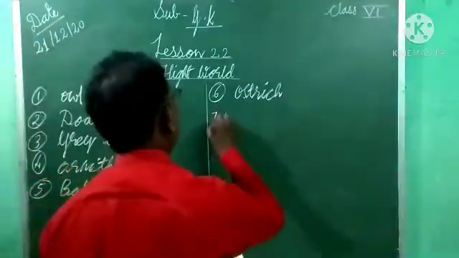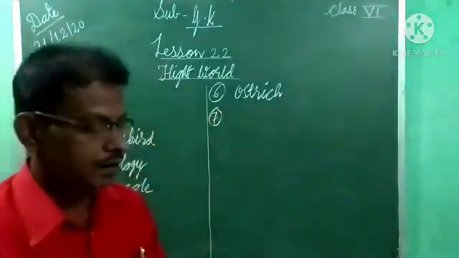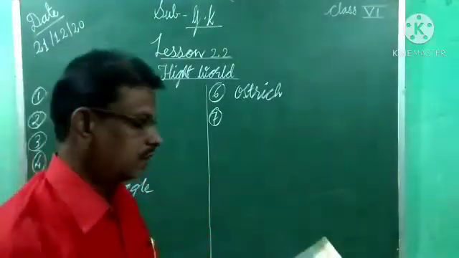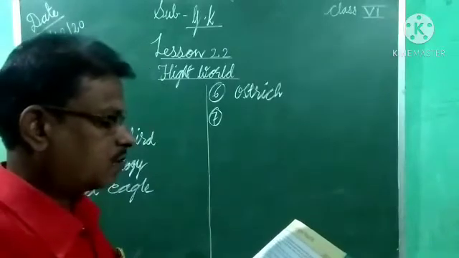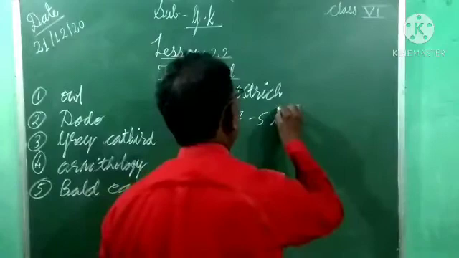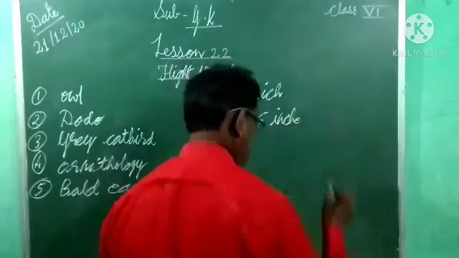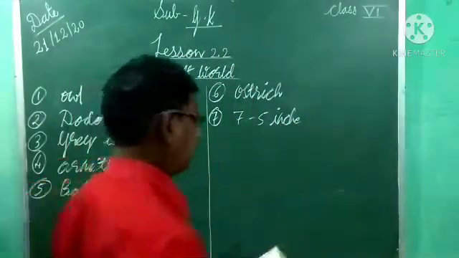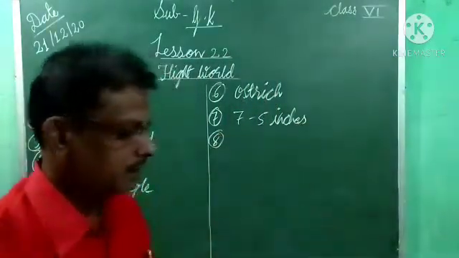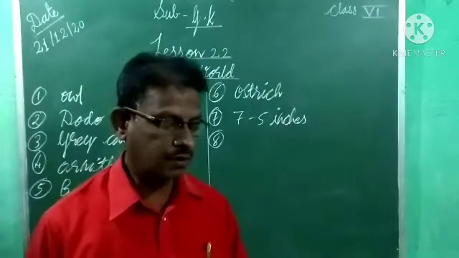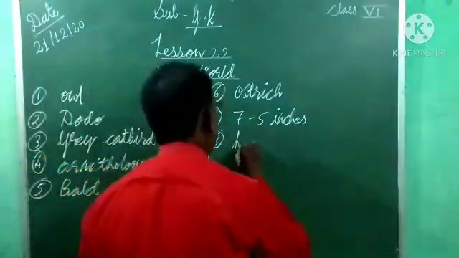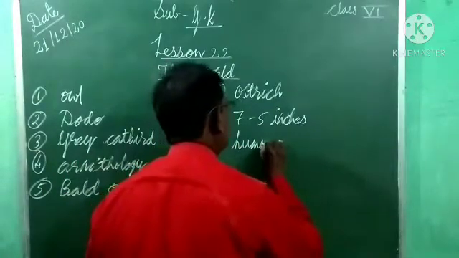Now 7. What is the length of the bill of an average toucan? That is 7 to 5 inches. 7 to 5 what? Inches. The length of the toucan bird. Next, 8th one. Which bird can fly backward? That bird name is hummingbird. Hummingbird can fly backward.